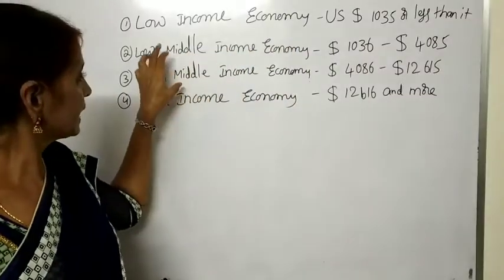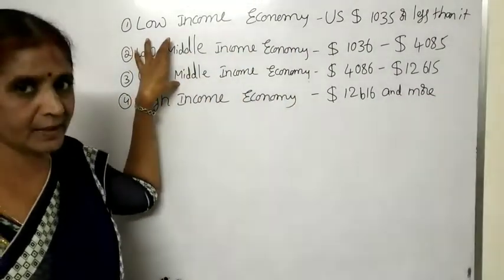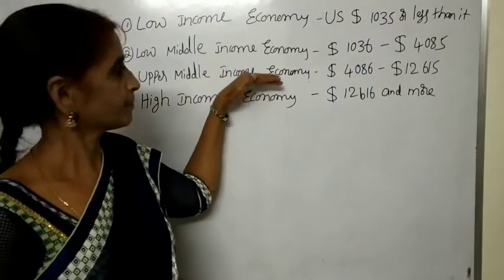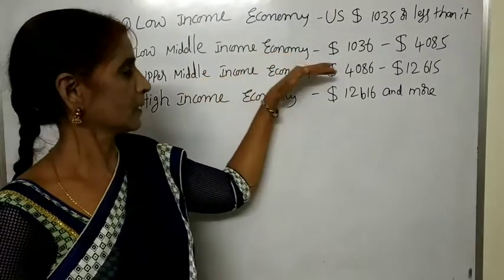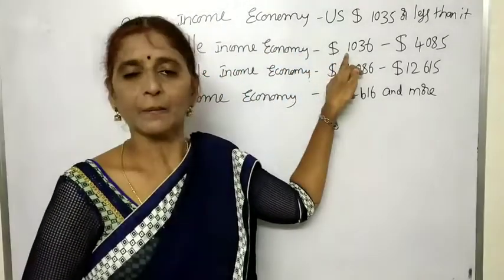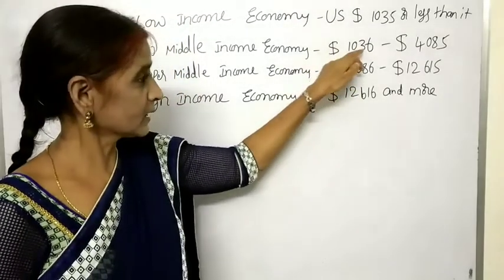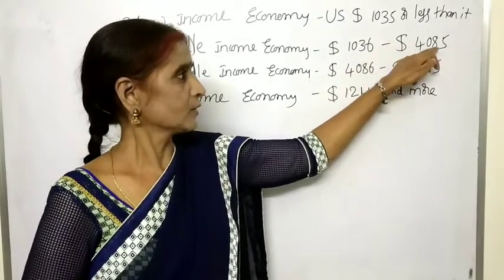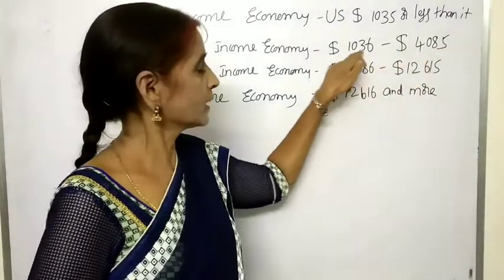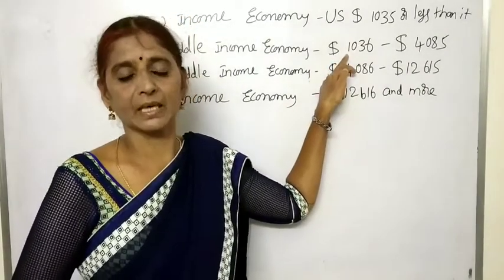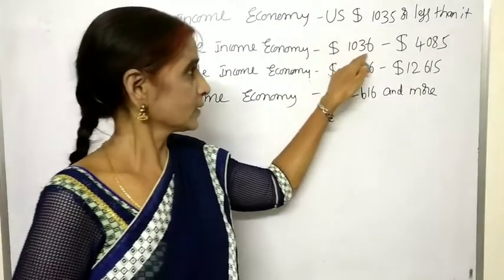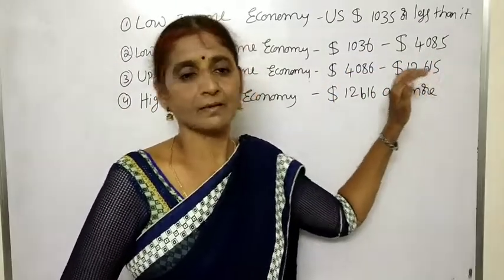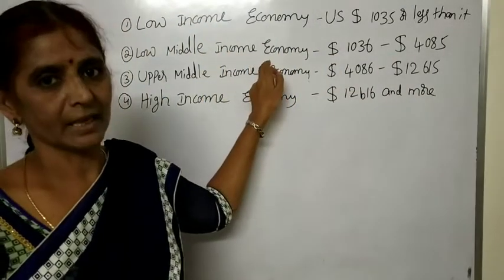And the next one, middle income economies, are subdivided into lower middle income and upper middle income economy. Here, for lower middle income economy, the per capita income in US dollars is a minimum of 1,036 and a maximum of up to $4,085. So a country whose per capita income in American dollars is from $1,036 up to $4,085 is considered a lower middle income economy.